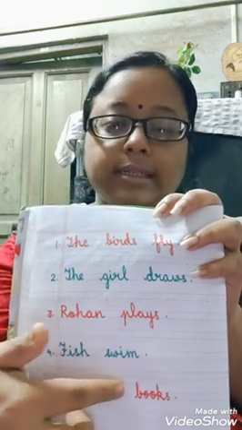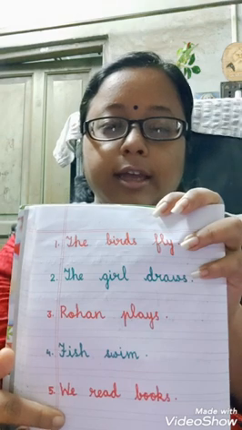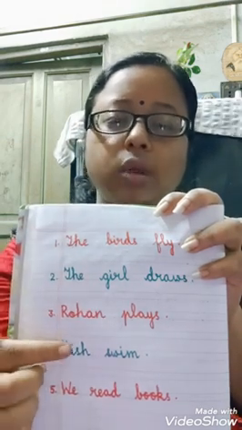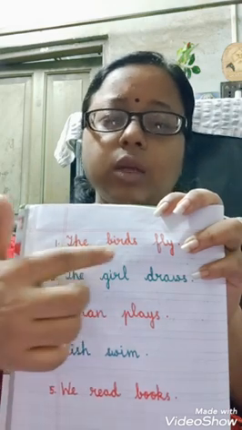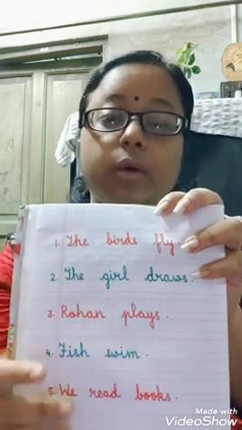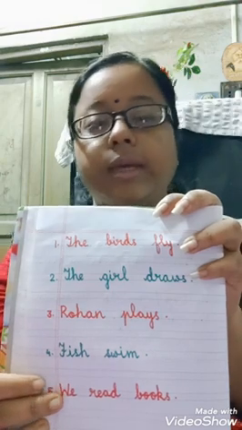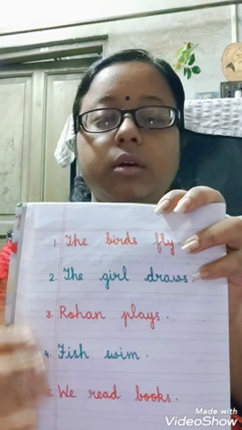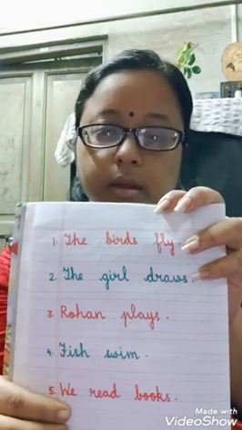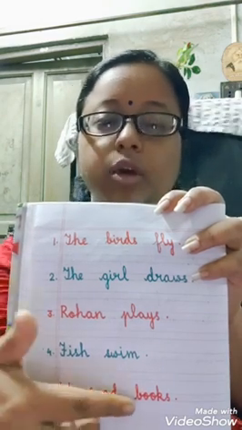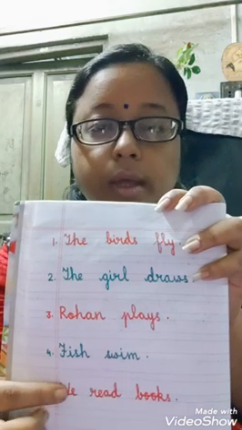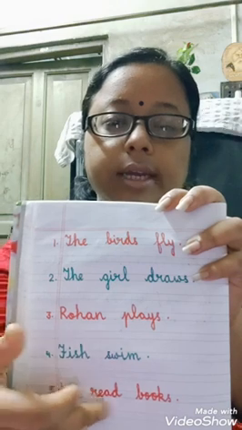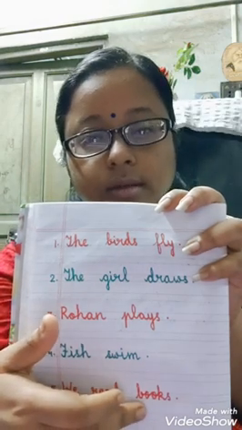Now in this sentence, we can see, just like the previous ones, all the naming words were written before the doing word. Now in the last sentence, we can see the naming word is just after the doing word. We read books. What are we doing? We read. What do we read? We read books. Okay.